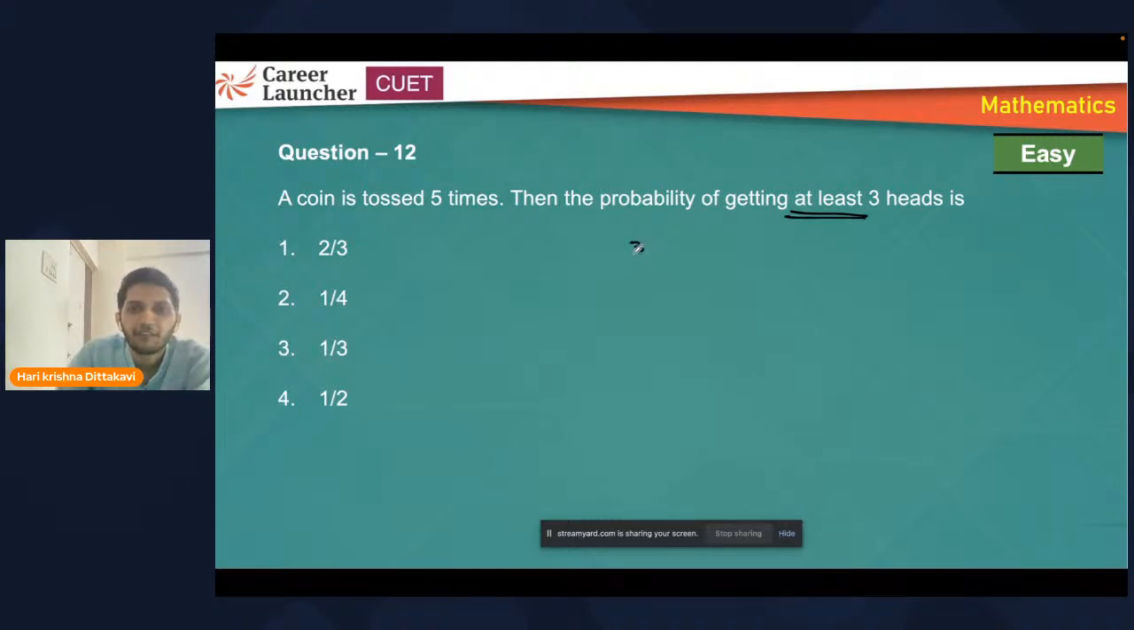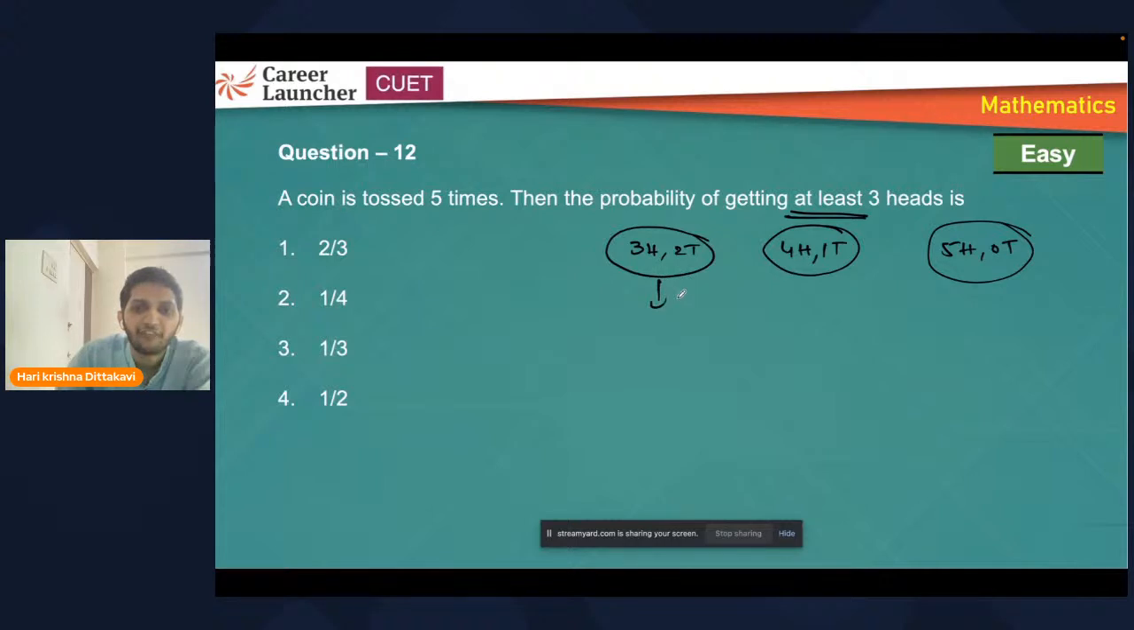So when there are 3 heads, we are tossing the coin 5 times, right? 2 must be tails. 4 heads, 1 tail case is possible. And 5 heads and 0 tails case is possible. We cannot go for 6 heads and minus 1 tails, right? Find the probability of these 3 and add. So you can do that one, right?